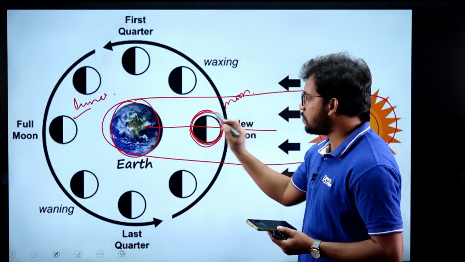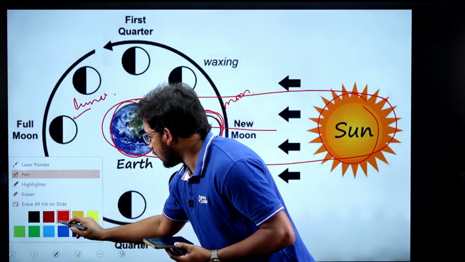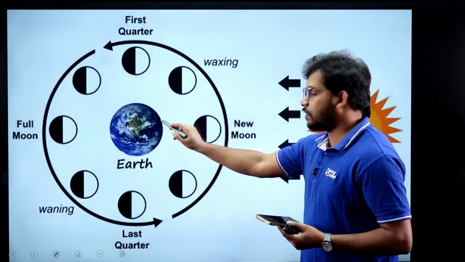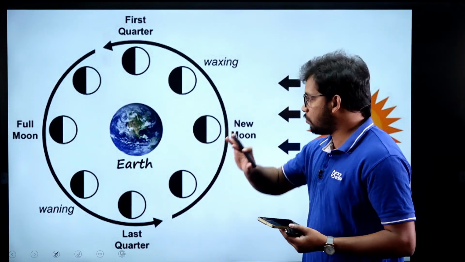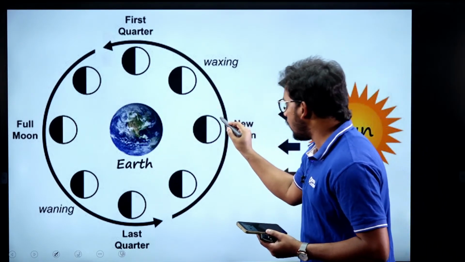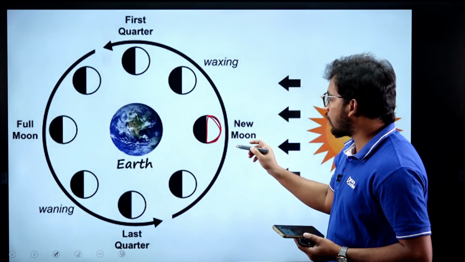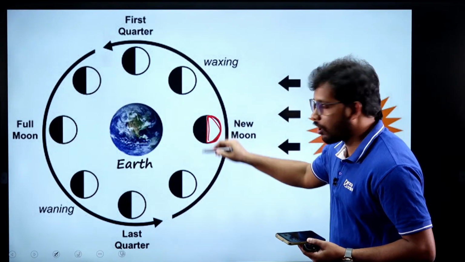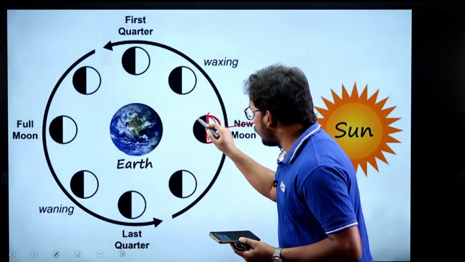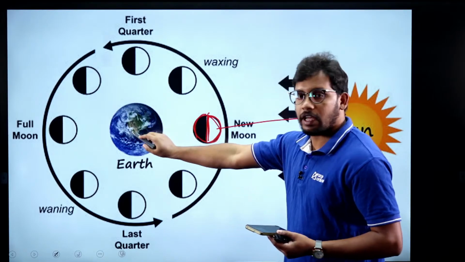So this is a solar eclipse, this is a lunar eclipse, and there is one important observation here, please try to understand when I am about to tell this. This is moon, this is earth, and they don't have any light on their own. Only if the sun is giving sunlight, they will get the light. So here, this white part of the moon, half of the moon, will get the sunlight, and this half will be in darkness. And our earth is this side.